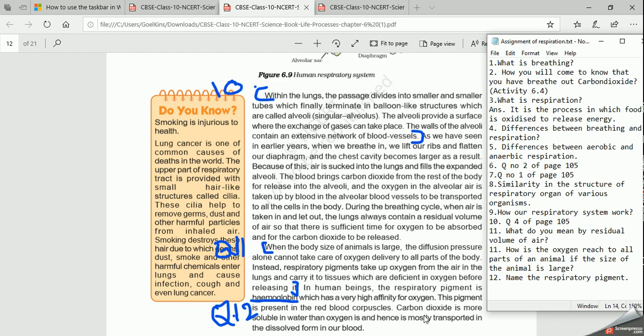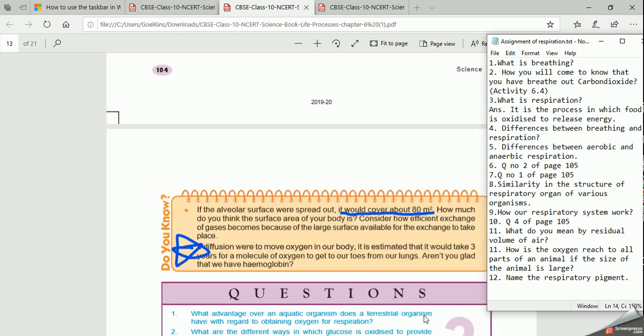Now, come to this. It is not important for examination, but you should know that the alveolar surface, if we spread it out, covers about 80 meters square of area. That much area it covers, and it is present in the small surface area of our lungs.